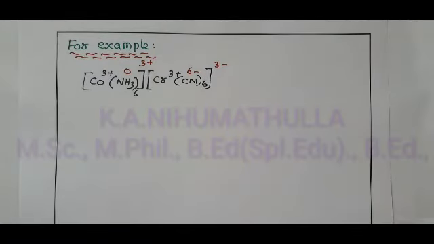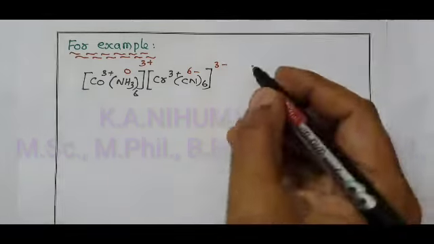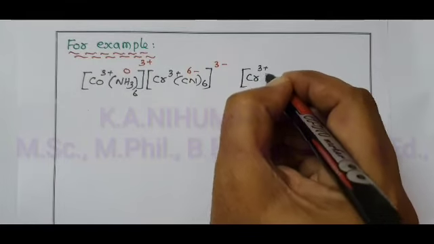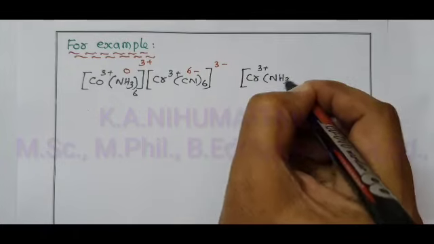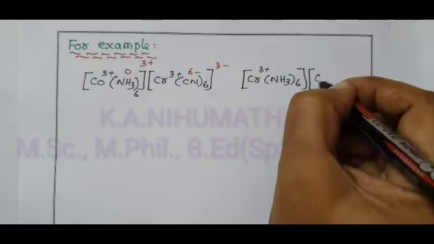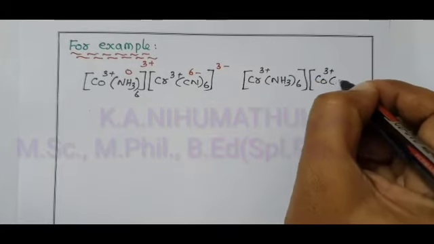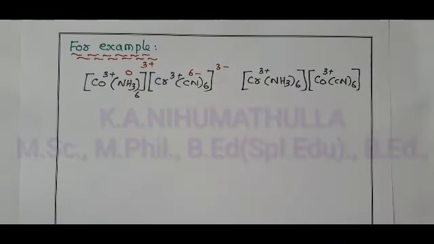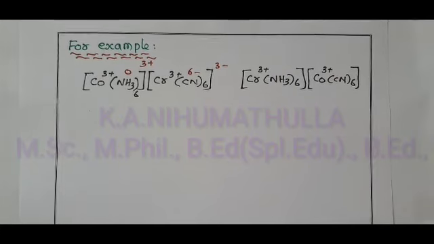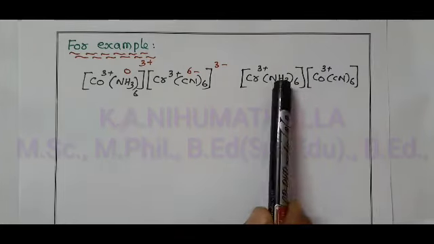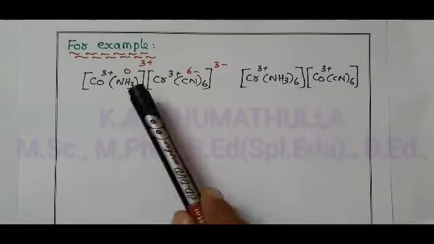This is one compound. Corresponding compound we have to write with the same molecular formula. Here, Cr3+, NH3 6 times. Complex cation is over, come to complex anion. Cobalt 3+, CN 6 times. This is an example of coordination isomer. So, coordination isomer arises from the interchange of ligands between the cationic and anionic complexes.